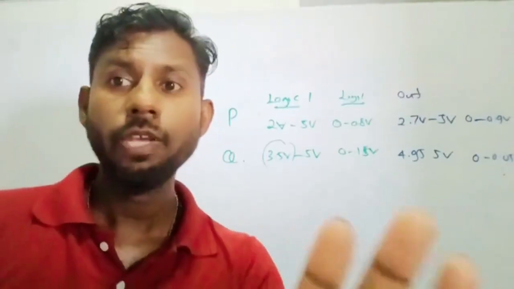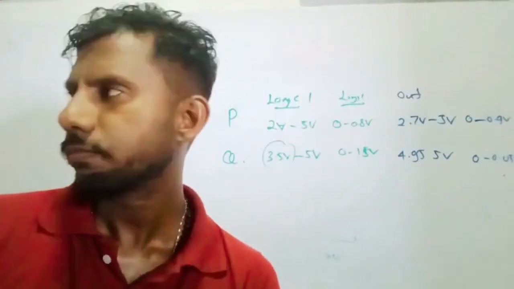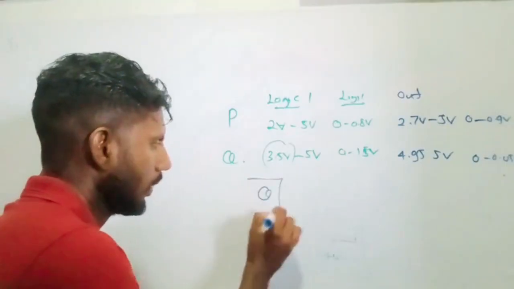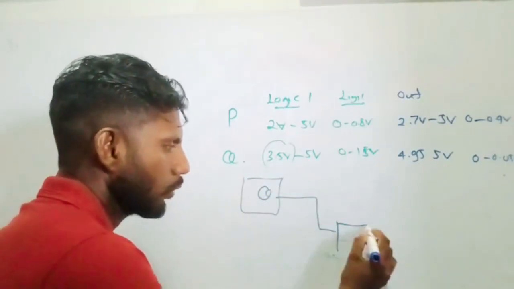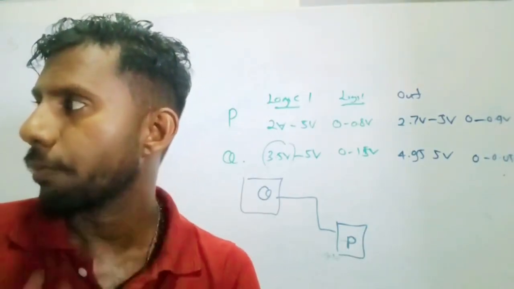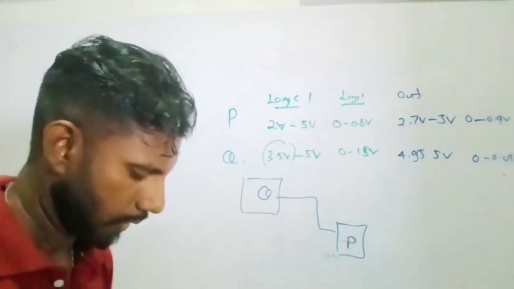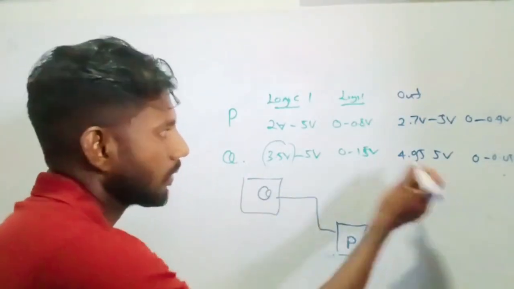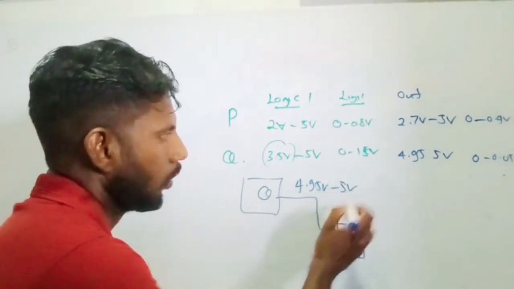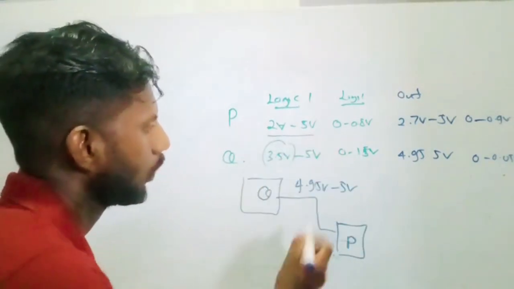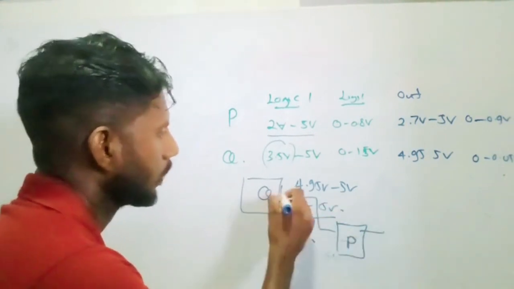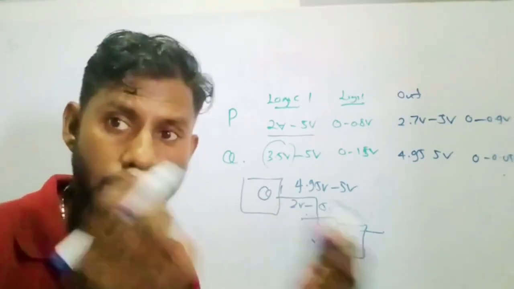Moving on, students, now we are in the last part of the question. In another circuit, the output of Q goes to P. Do you expect the circuit to operate properly? Briefly explain. Let's say the output is 4.95 volt to 5 volt. P will take 2 volt to 5 volt as 1, so if this is 1, P will also recognize it as 1.